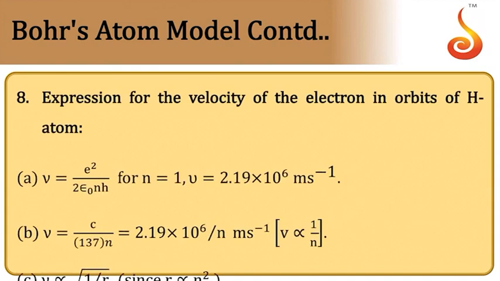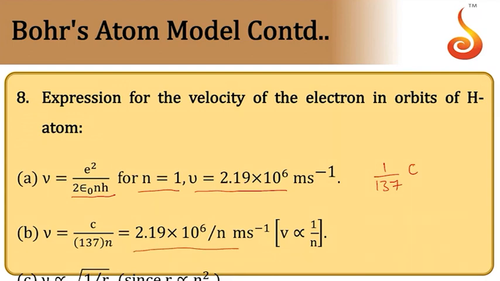Then coming to velocity, the expression for the velocity of the electron in a hydrogen atom. So velocity is given by e square divided by 2 n h epsilon naught. In case of a hydrogen-like atom, it will be Z e square by 2 n h epsilon naught. So if you put n is equal to 1 for the hydrogen atom, you will get it to be 2.19 into 10 to the power 6 meter per second. So this is about 1 by 137 times the velocity of light in vacuum.